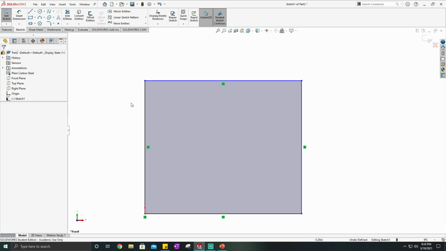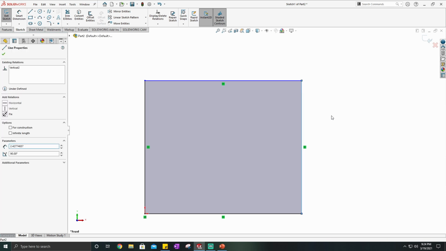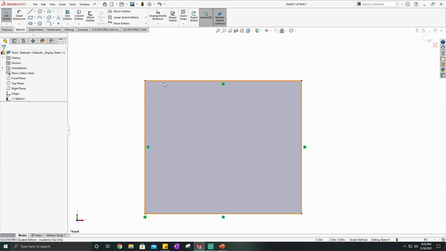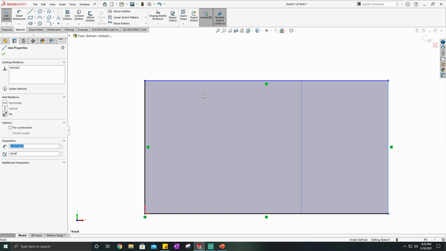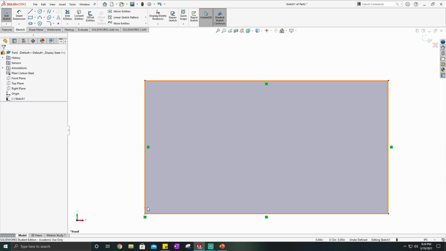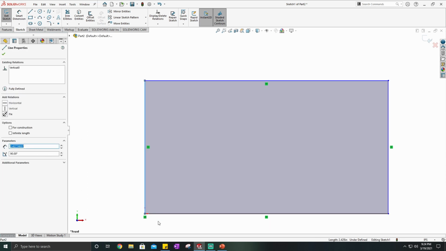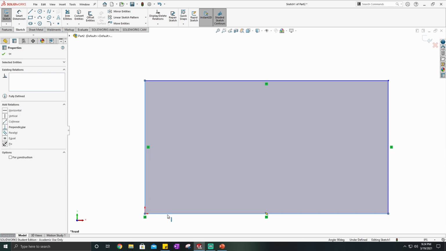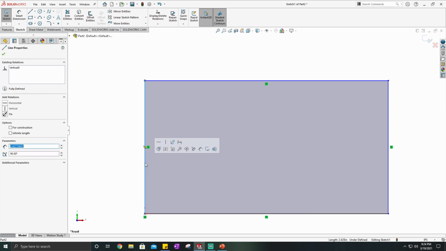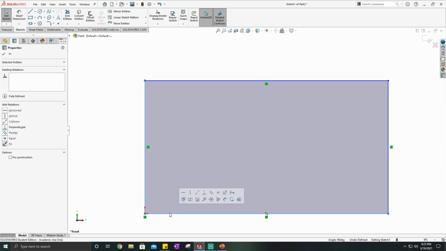So what I'm going to do is I'm going to select any two of these opposing lines and I'm going to make them equal to each other. It wouldn't make sense to make this one and this one equal to each other because they're already equal, whereas this one will change though. So I'm going to go ahead and select a vertical line and a horizontal line, so I'm going to click, press Control, and click on another line. Then if I let go of Control, a little window pops up here. It also is on the left.